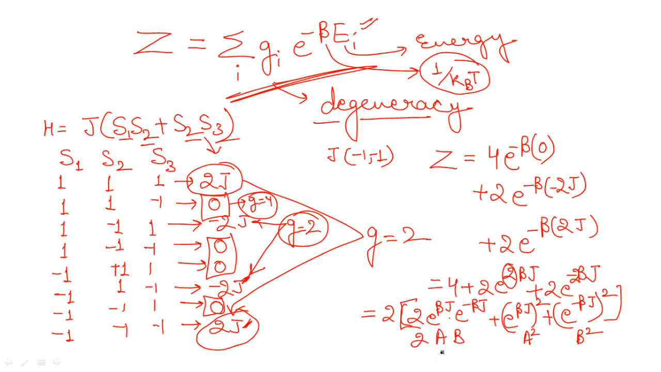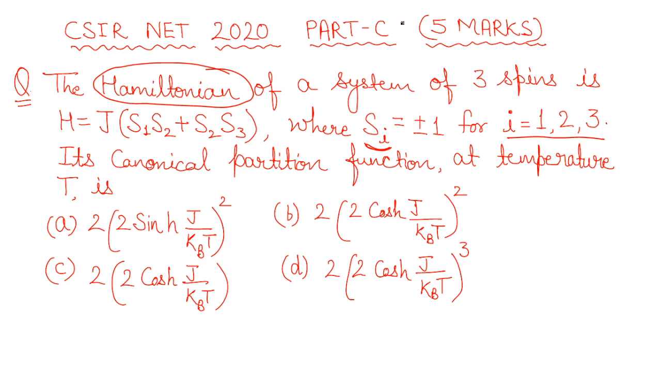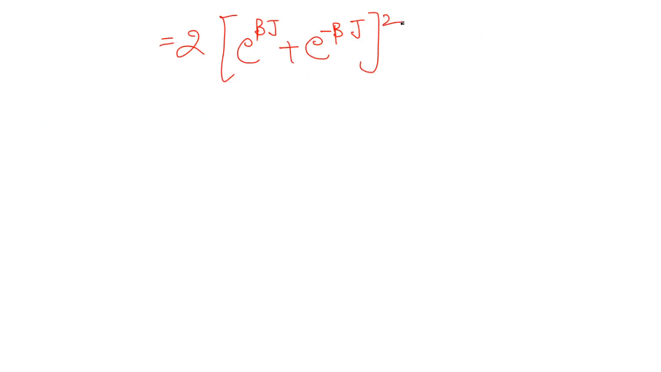Done. This is the form for (a + b) whole square. What is a? You can take it as anything. I will be taking it as the positive power of exponential, so (e to the power beta j plus e to the power minus beta j) whole square. But the point is, is it going to match with the given options? No. Our options have been given in the hyperbolic form. So right now we have to try to convert it into the hyperbolic form.